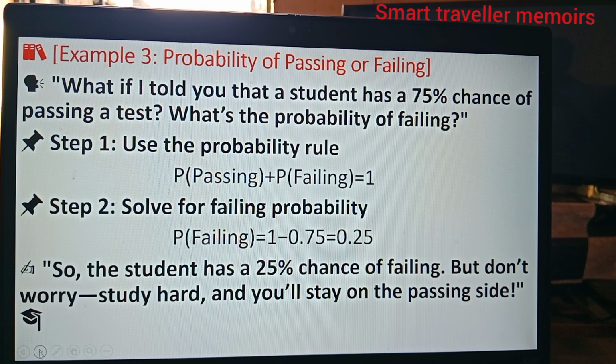Step 2, to solve for the failing probability, it is the total probability, which is 1, minus the probability of passing, so you have 1 minus 0.75, which is 0.25. And so the student has a 25% chance of failing. But don't worry, stand up and you stay on the passing side.